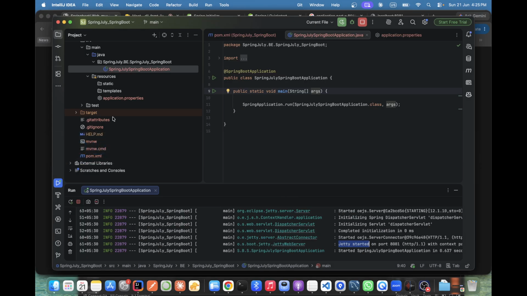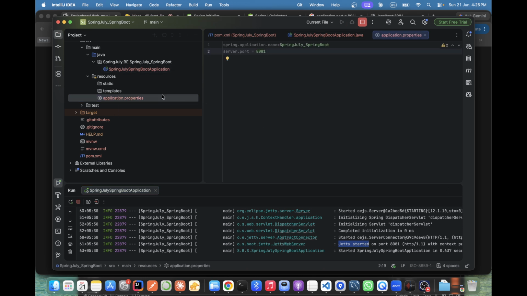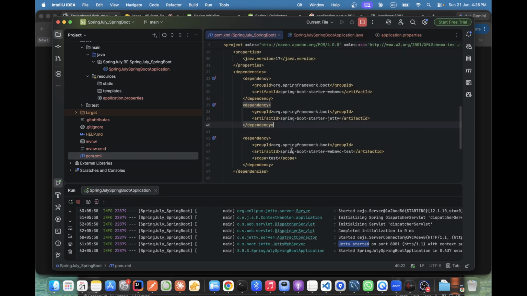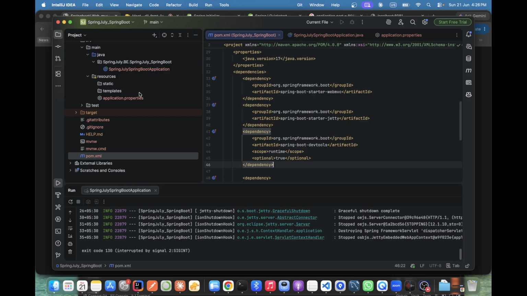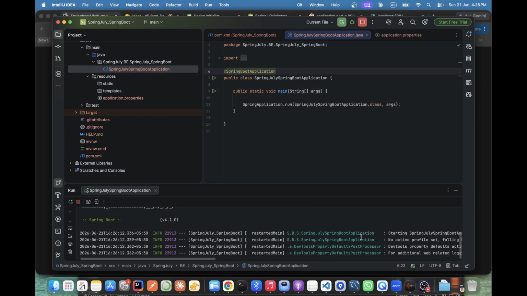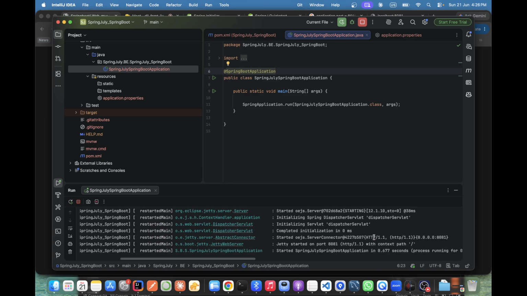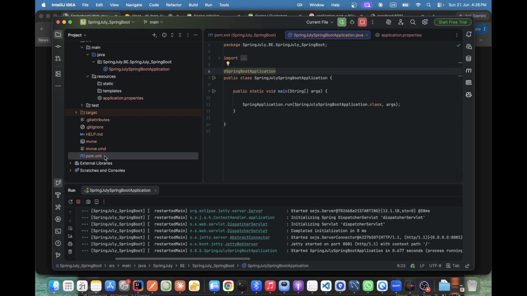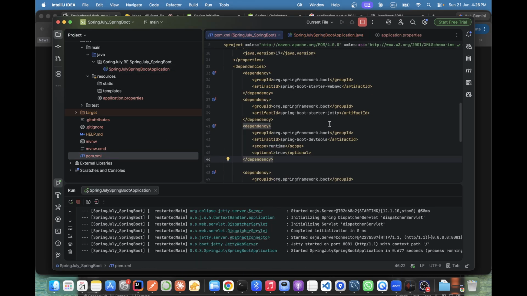So this is for the beginning. We'll add this here. Now Jetty is there. Let's try to remove it.